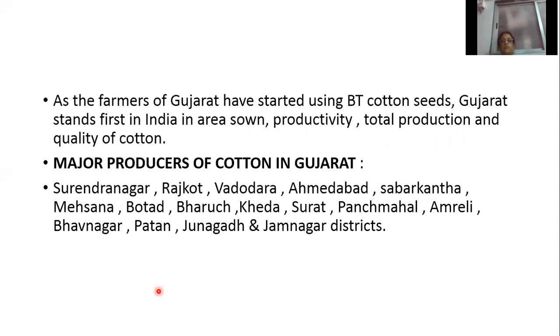Which districts of Gujarat are major producers of cotton? Surendranagar, Rajkot, Vadodara, Ahmedabad, Sabarkantha, Mehsana, Botad, then Bharuch, Kheda, Surat, Panchmahal, Amreli, Bhavnagar, Patan, Junagadh and Jamnagar districts.